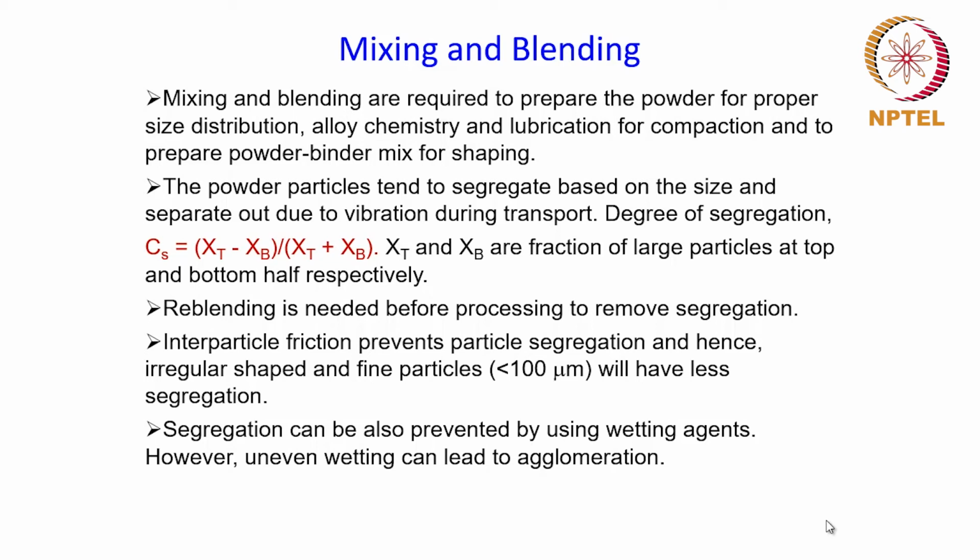While mixing the lubricant with the powder, you again need to make sure that the powder-lubricant mix is uniform, and that is ensured by mixing and blending the powder at the beginning of the process. A binder is also often used for ease of the shaping process, and here also we need to make sure that the binder is mixed uniformly with the powder.